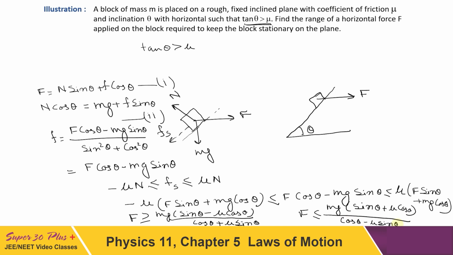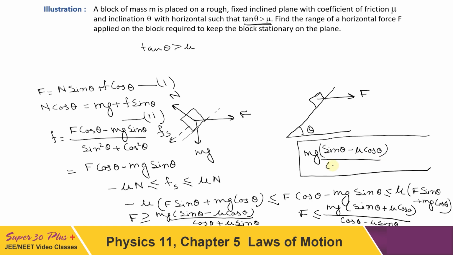So the range which we got finally can be written as F has to be in between mg (sin theta minus mu cos theta) upon (cos theta plus mu sin theta) and mg (sin theta plus mu cos theta) upon (cos theta minus mu sin theta). This is the range possible for F, so then the block will remain in equilibrium.